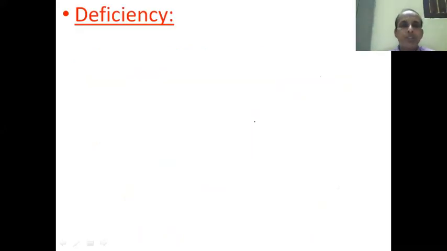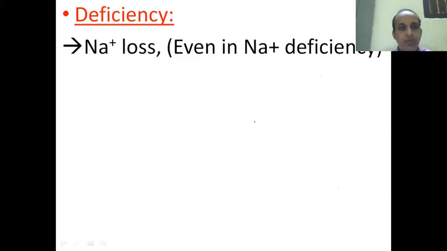So now the deficiency. What will happen in the deficiency? Obviously, sodium will not be reabsorbed back. It will be lost. So there is sodium loss, even in a sodium deficient condition, because there will be no fresh sodium channels incorporated in the luminal side. So sodium has to be lost.